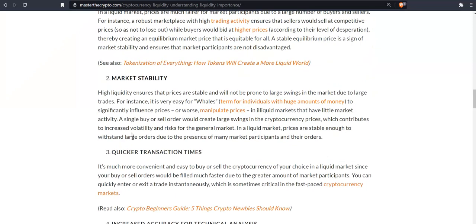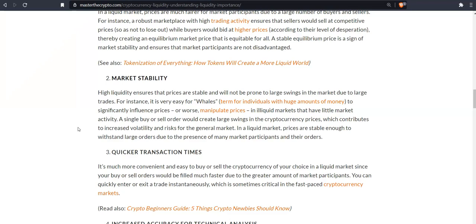Number two, market stability. High liquidity ensures that prices are stable and will not be prone to large swings in the market due to large trades. For instance, it is very easy for whales, a term for individuals with huge amounts of money, to significantly influence prices, or worse, manipulate prices.